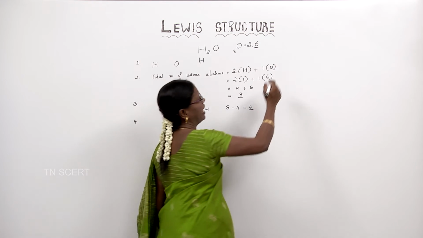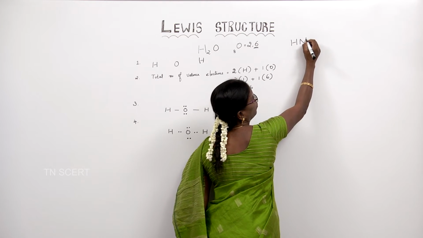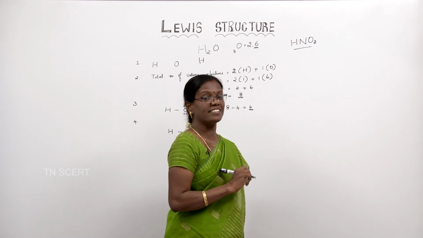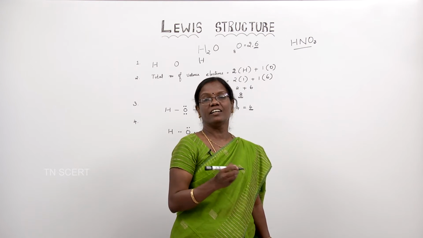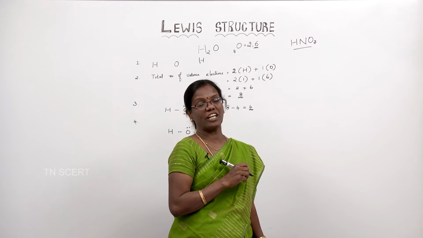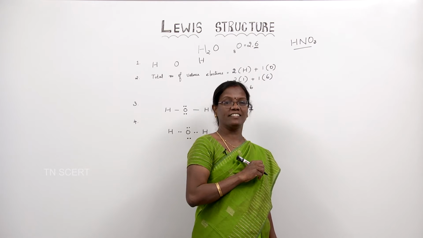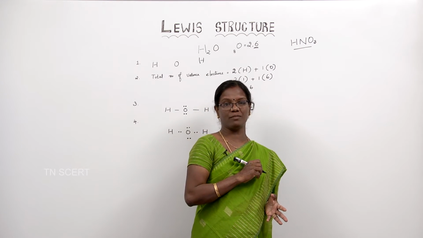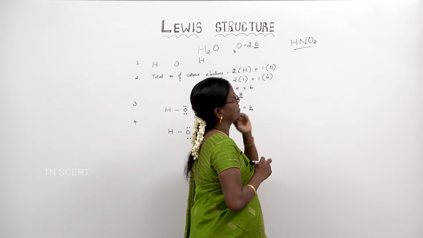Let us go to another example. HNO3. Do you know what HNO3 is? Yes, it is nitric acid. You know, there are some other acids or inorganic acids. Can you tell me some other inorganic acids? Yes, sulfuric acid, hydrochloric acid, nitric acid. These are the 3 major acids which we use in inorganic chemistry. Is it not? These are the 3 main inorganic acids.